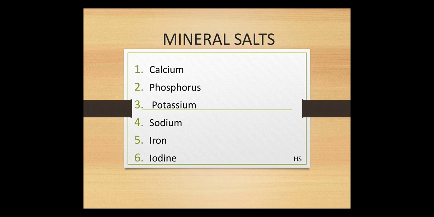Phosphorus, potassium, sodium, iron, iodine. These are all related to mineral salts. In which foods are we going to get these minerals? Dairy food, beans, cabbage, table salt, banana, potato, citrus fruit. What do you mean by citrus fruit? Lemon, oranges. They are all sour in taste, so they have been given a special name, citrus fruit.